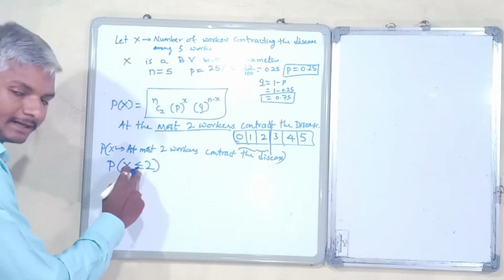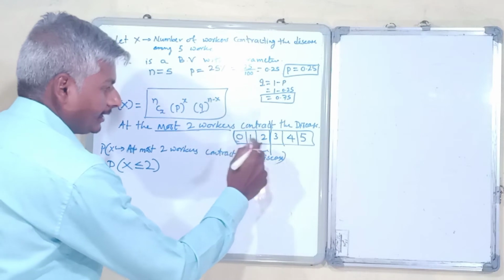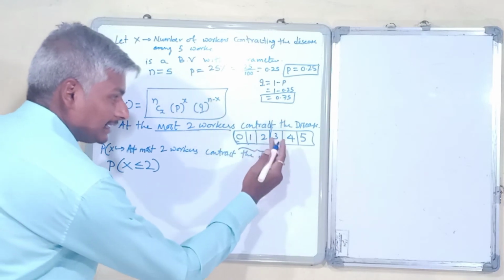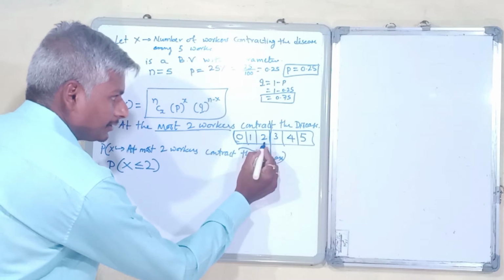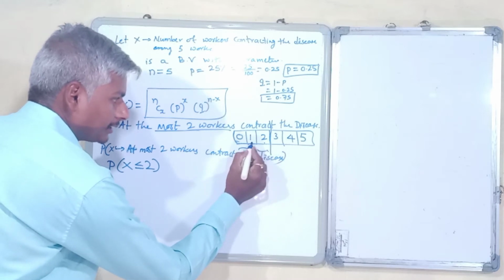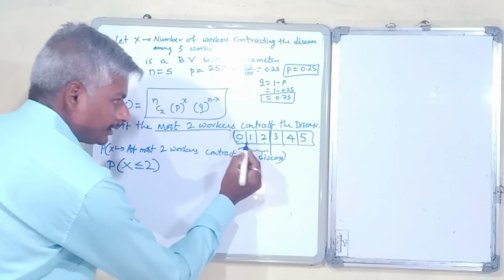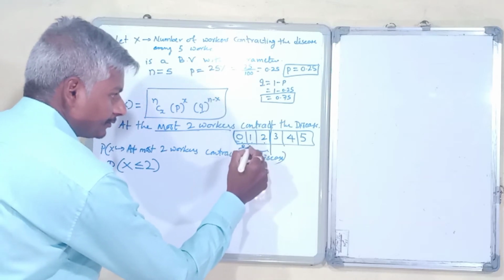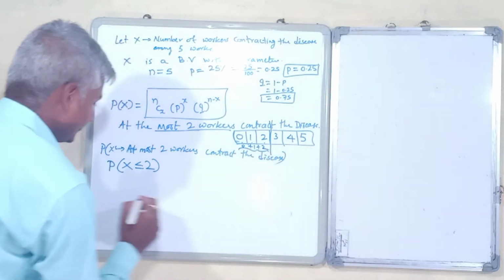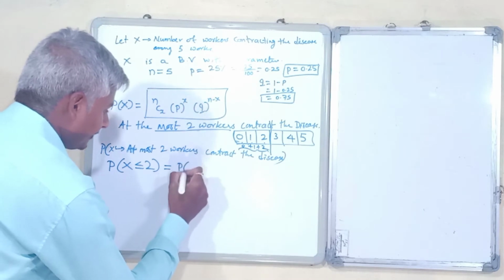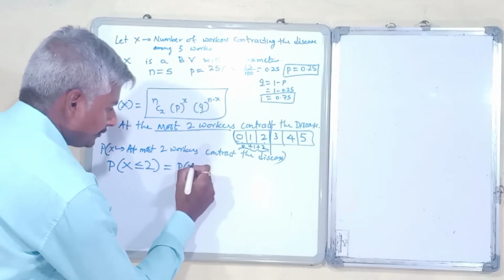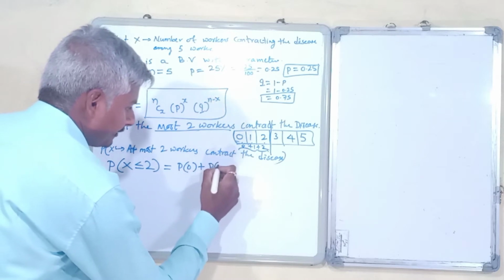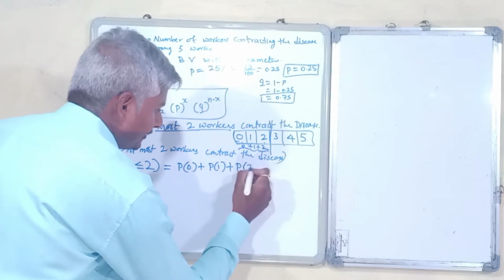Here we are taking less than or equal to because it is at most. It may be two workers contracting a particular disease, one worker, or no worker. So 0 plus 1 plus 2. That is, probability of X less than or equal to 2 is probability of 0 plus probability of 1 plus probability of 2.